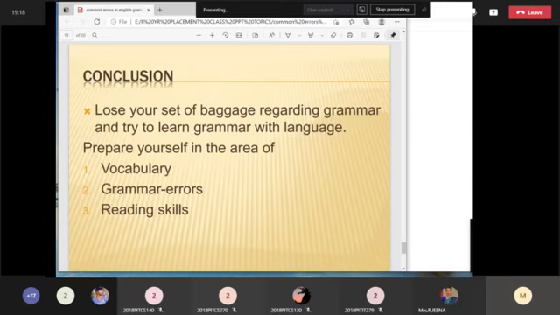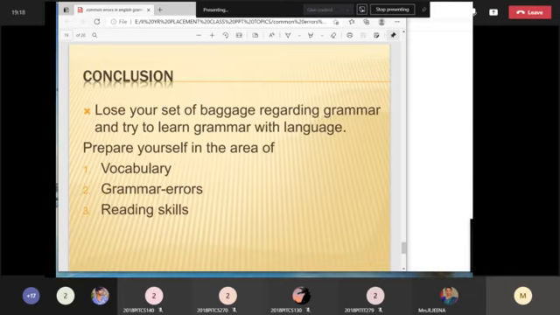At last, we have come to the conclusion: lose your set of baggage regarding grammar and try to learn grammar with the language. I started this class by saying just lose the baggage. What are the baggages that students have? The English language, oh my God, it is very boring. It is actually tough. Even if we learn it and master it, we can't remember it at the time of the exam. We'll forget it, definitely it is going to collapse. It is not like that.